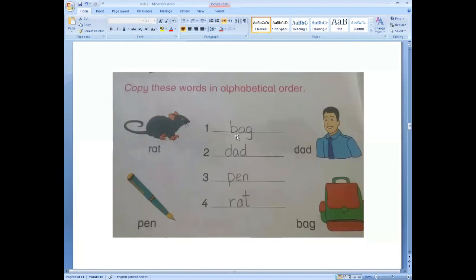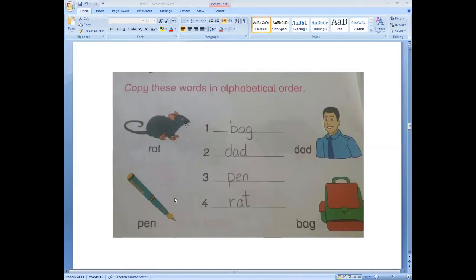You have lines. You have to write the bag in front of number one. Look here. Here are lines. In the first line, write down the bag. B-A-G, bag. It is our first alphabetical word. Now look here. Which letter comes after B?